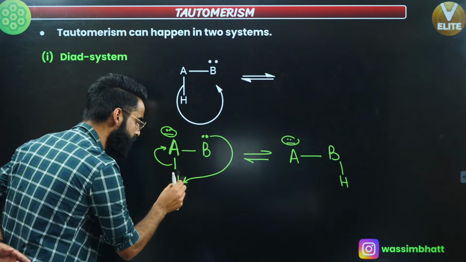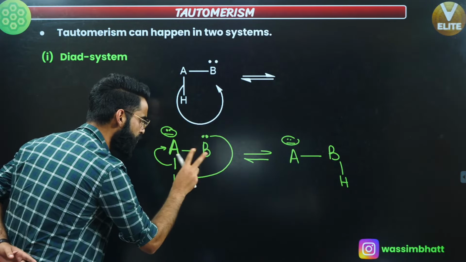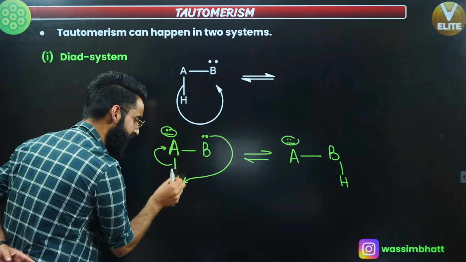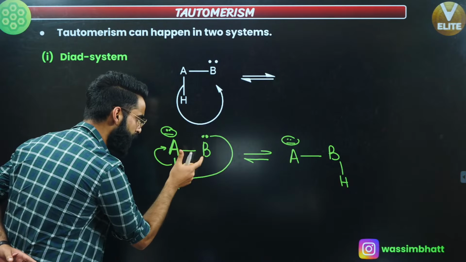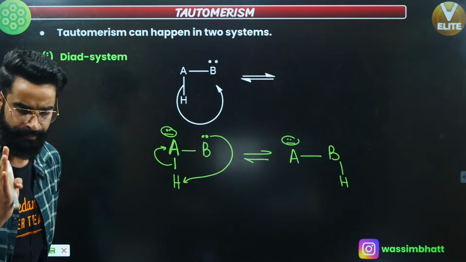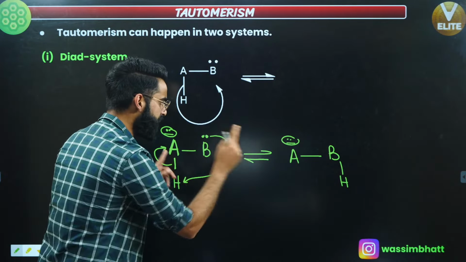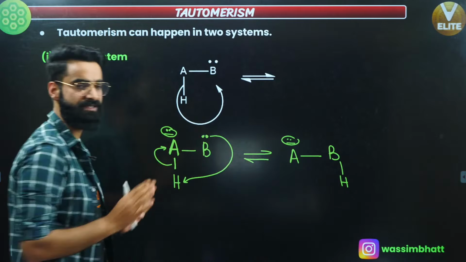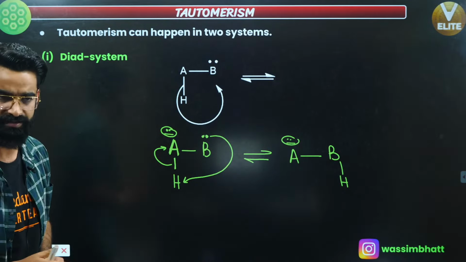Oscillation of H positive has taken place between two polyvalent atoms in a molecule, right? And whenever you see the oscillation of H positive taking place between two polyvalent atoms in a molecule, this phenomenon is what we call tautomerism, right? So over here, what did we get? We got two forms due to the oscillation of H positive, and these two forms are what we call tautomers, correct?